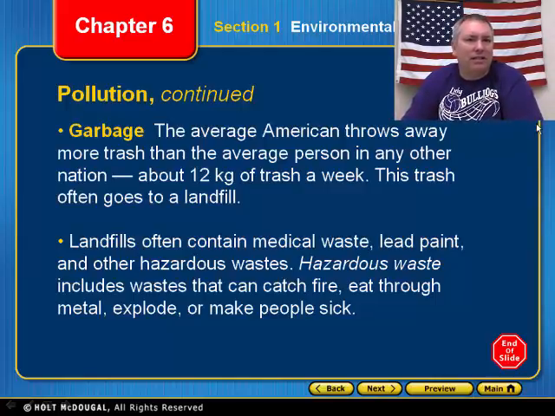All right, but not every place does that. A lot of these landfills, once they get full, they just cover them up and they just leave and go someplace else. So being able to treat our environment respectfully, so we don't lose our environment, so we don't damage our environment, is a good thing.